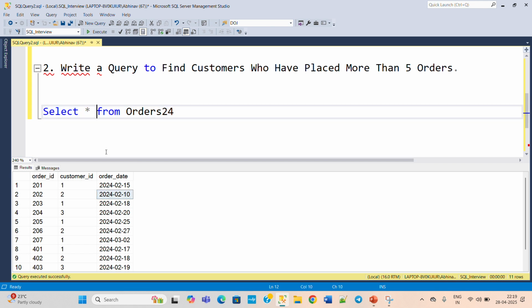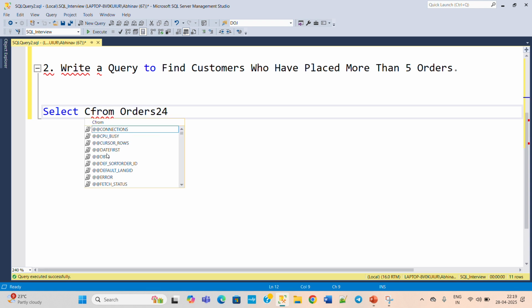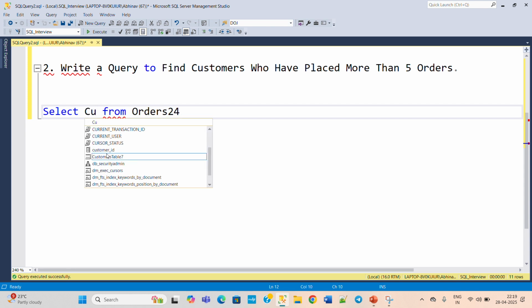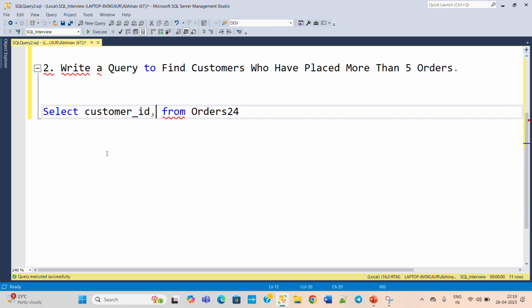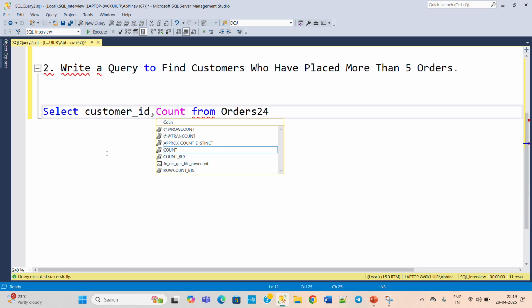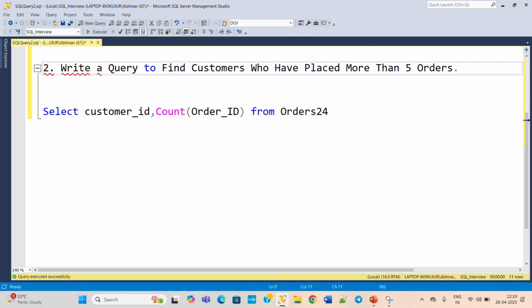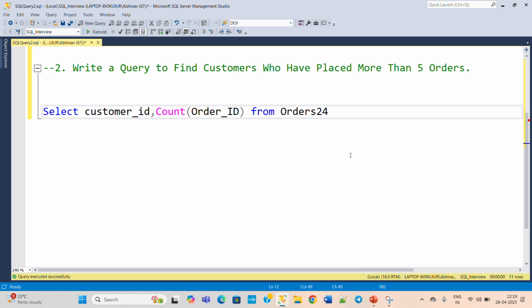Okay, so we need to write the query like: select customer ID, and then we need to count the orders. So count order_ID from the orders table, and we need the count of orders by customer. So we need to group our result set by customer.